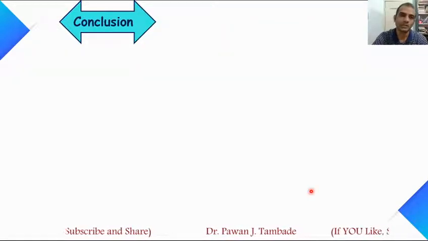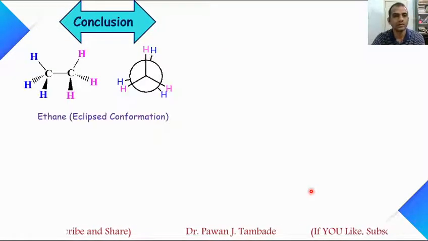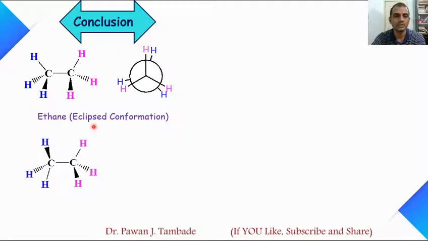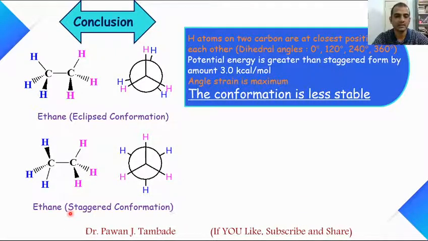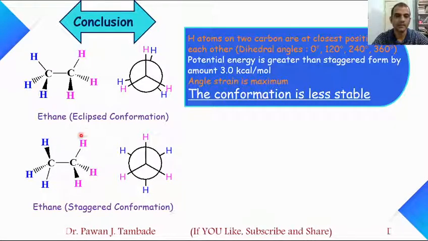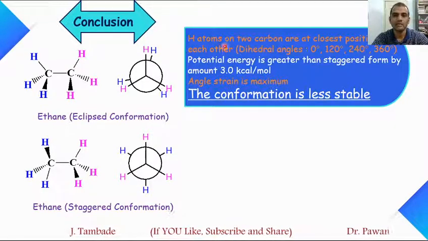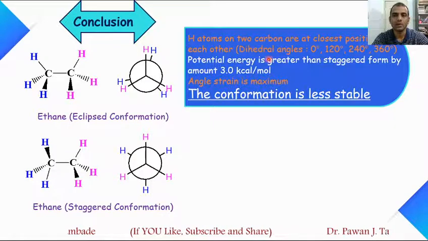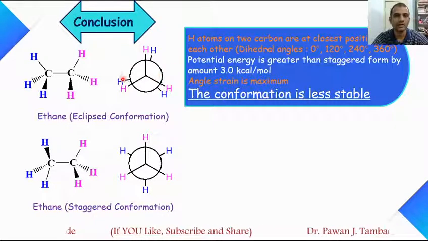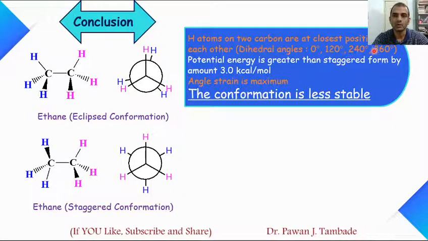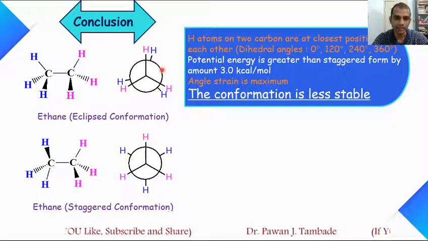So in conclusion, in this video lecture, we have explored conformations of ethane. We have seen that two different conformations of ethane are possible. One is eclipse conformation and the other is staggered conformation. In eclipse conformation, hydrogen atoms on the two carbon atoms are at the closest position, where the dihedral angle is 0, 120, 240 or 360 degrees.